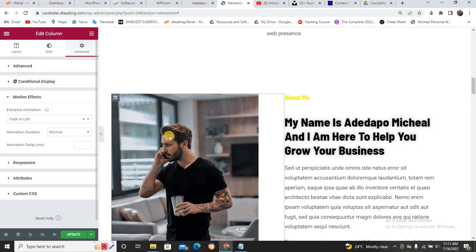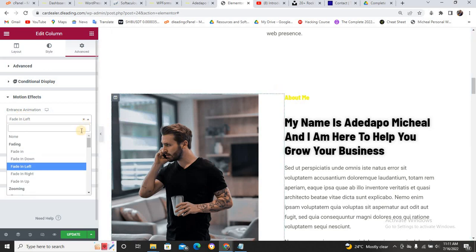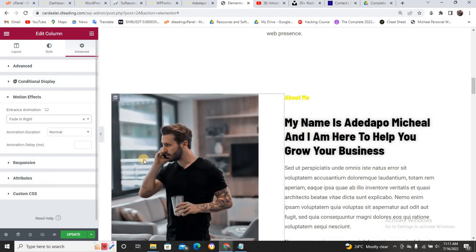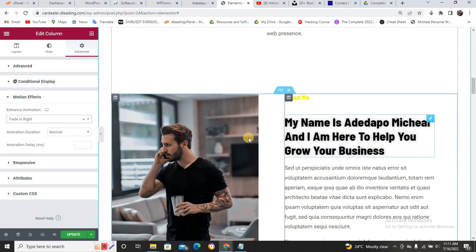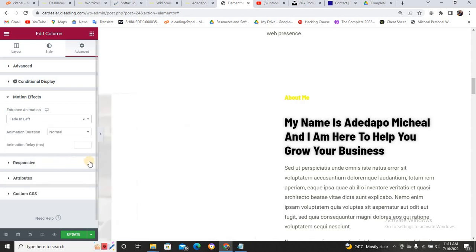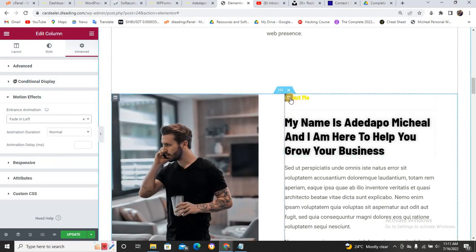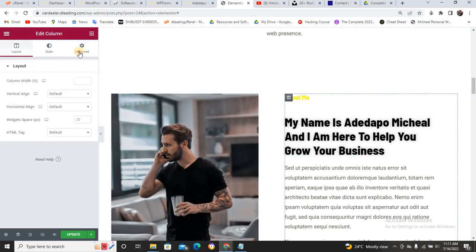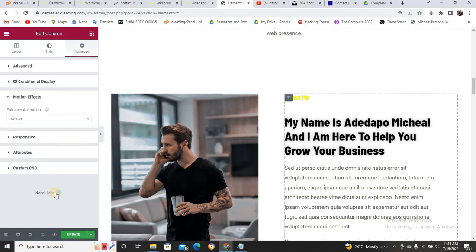This is going to fade it from the left. If you want to change it, I change it to fading right. Can you see how it looks? But don't forget that this one is fading in from the right, while this one is fading in from the left. So let's leave it at fading left. If you check this one now, you see that it is fading right. That is the motion effect. Motion effect is default. Okay, let me share this then.